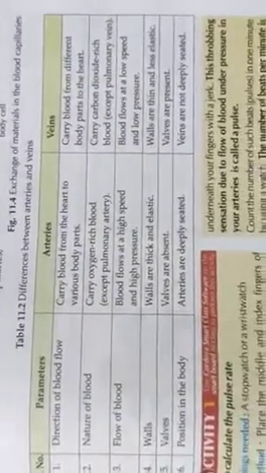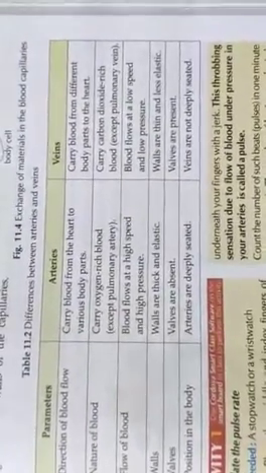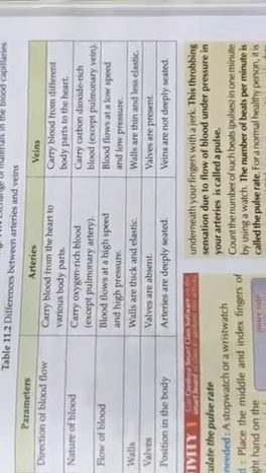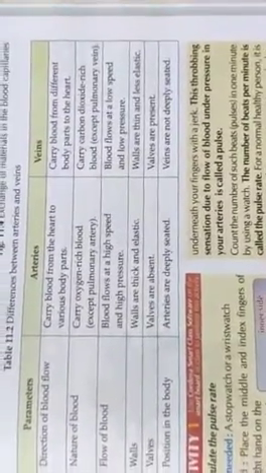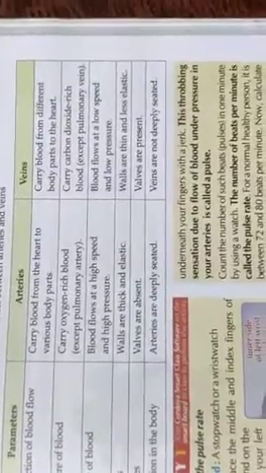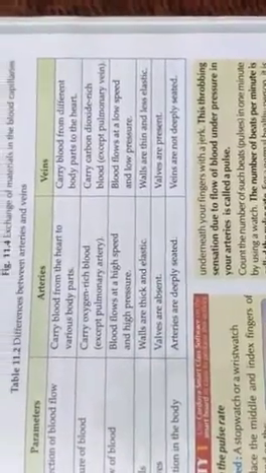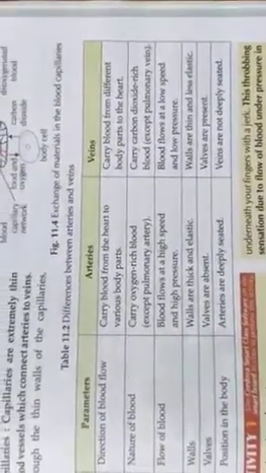And nature of blood, arteries carry oxygen-rich blood and veins carry carbon dioxide-rich blood. Flow of blood.